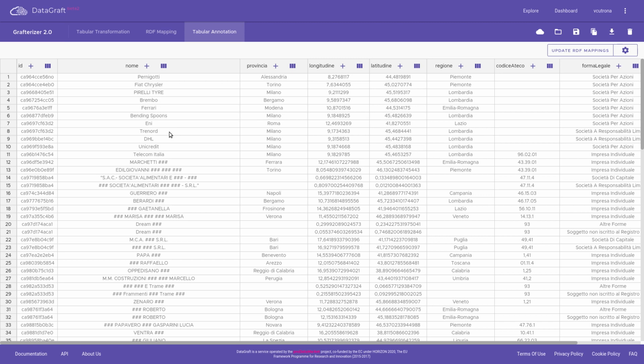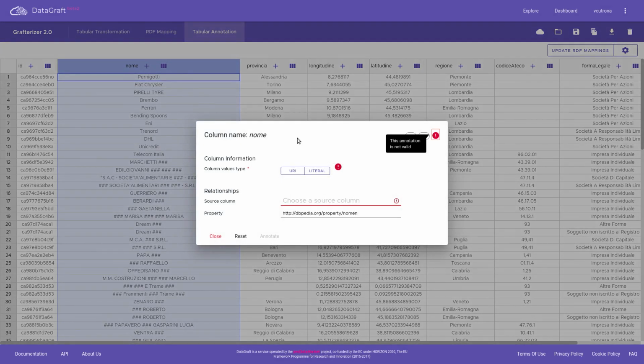So, how can we specify this in ASIA? We can do this by annotating the object column, that is, the column that will provide the objects of the triples. In this case, we will annotate the second column by clicking on the plus icon.